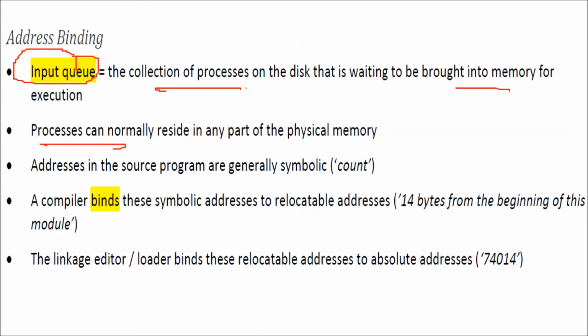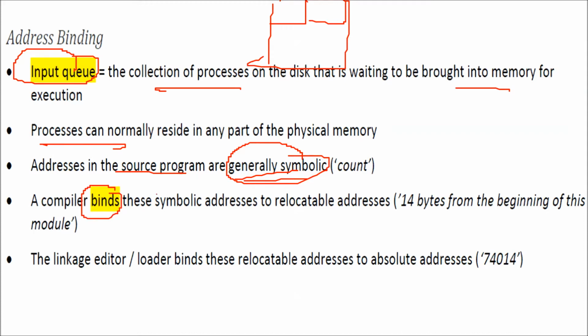So processes normally can reside in any part of the memory. If this is the main memory, it can reside in any part. So addresses in the source program are generally symbolic. What I mean when we say that the addresses in your source program, like the factorial or the Fibonacci series program, are generally symbolic? Why? Because the compiler binds these.